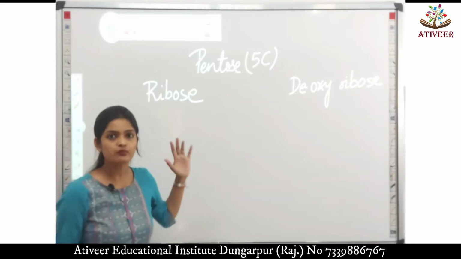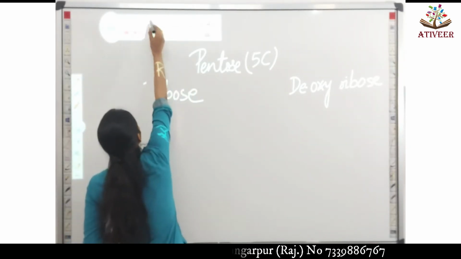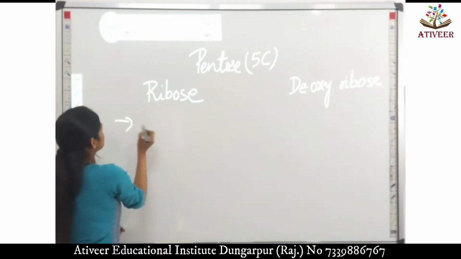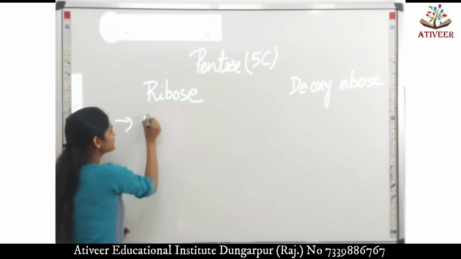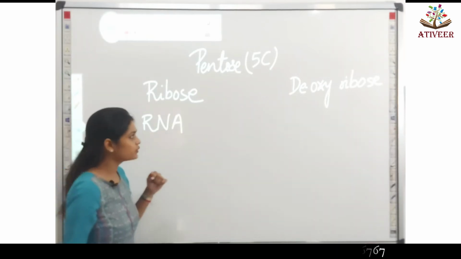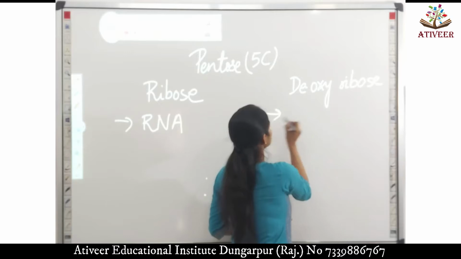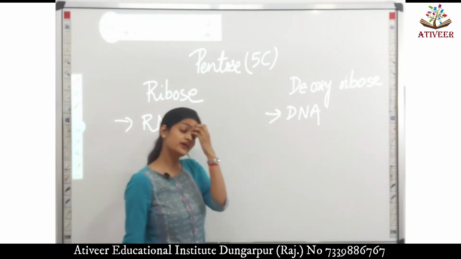If there is ribose sugar present, what will it ultimately make? This is a constituent of RNA, ribonucleic acid, and deoxyribose sugar helps to make DNA. This is our genetic material, deoxyribonucleic acid.